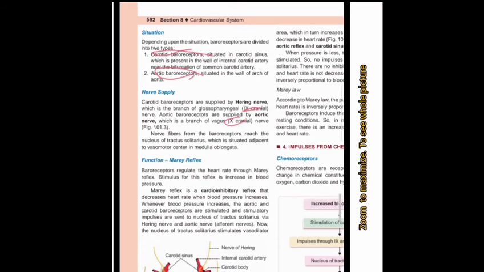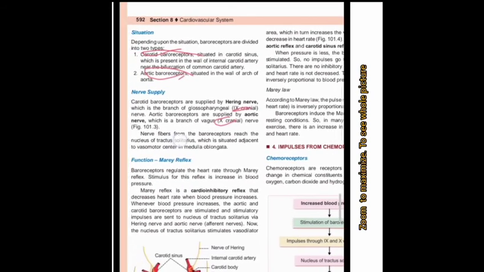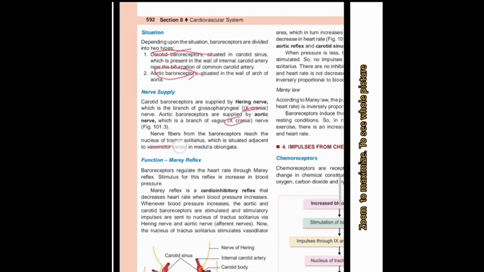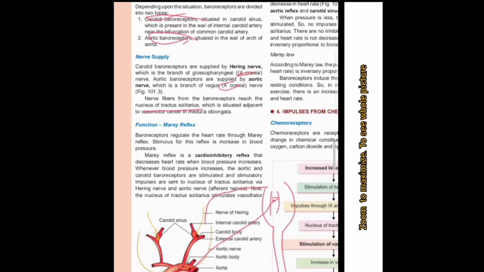The nerve fibers from the baroreceptor enter the nucleus of the tractus solitarius, which we discussed before. If we say this is the medulla oblongata, there is a nucleus present, and the ninth and tenth nerves go and enter this area. Mainly, the baroreceptor regulates the heart rate by giving stimulation. One is the cardio-inhibitory reflex, another is the cardio-excitatory reflex.